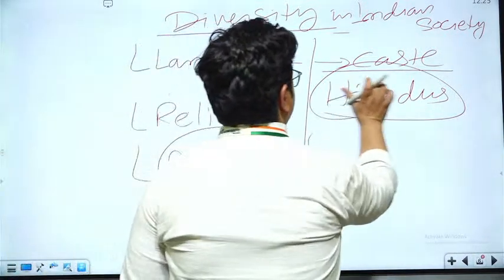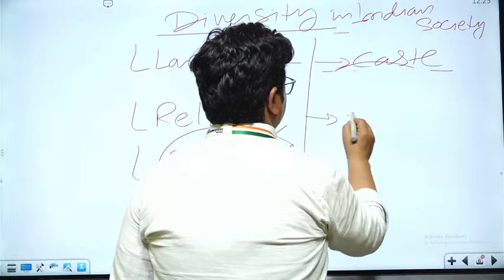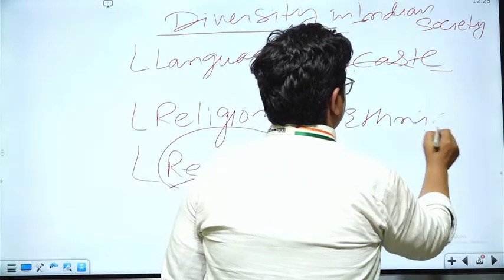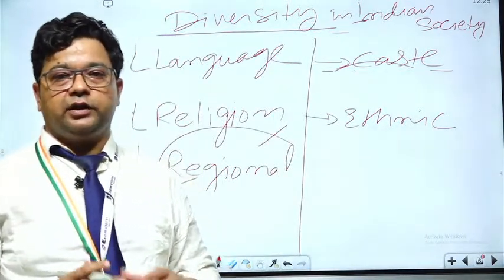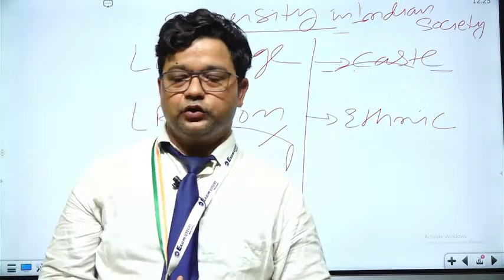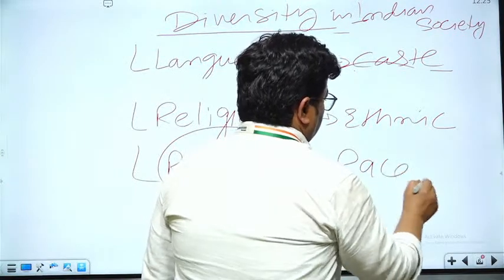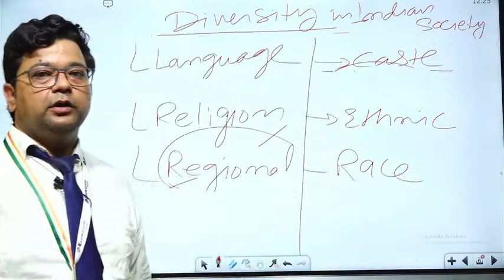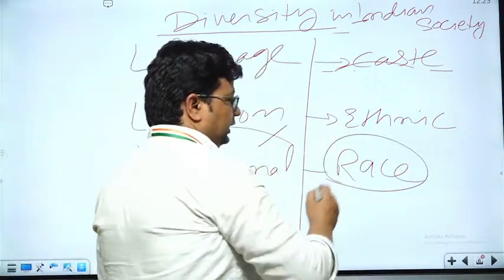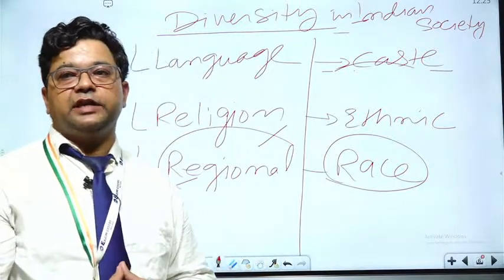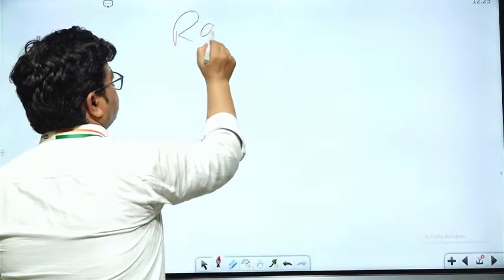The next feature is ethnic. We have different ethnic systems, we have ethnic diversity in India also, and the last one being race. Last one being race diversity in the form of Indians. So we can say that we have at least a certain number of race diversity in India. If we see what type of race diversity India consists of,